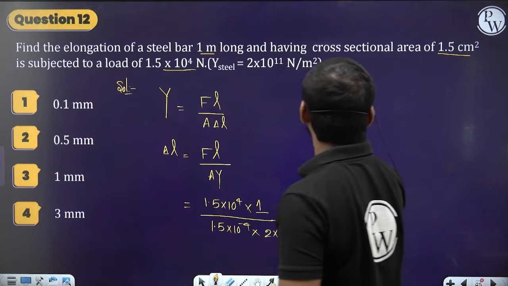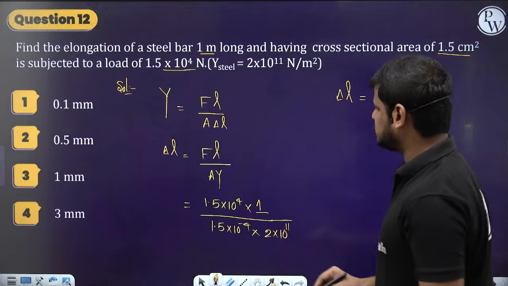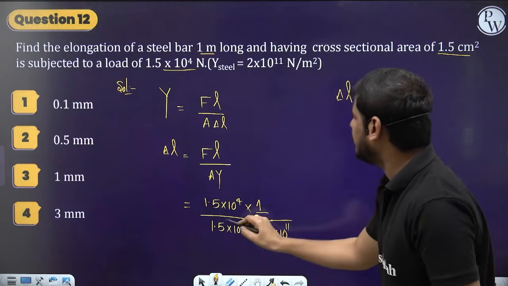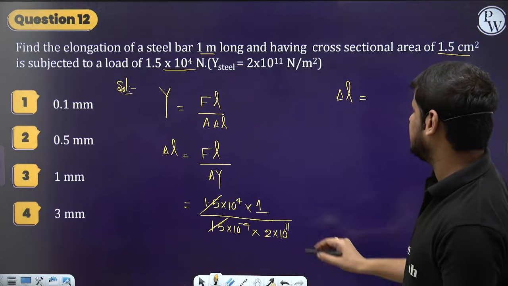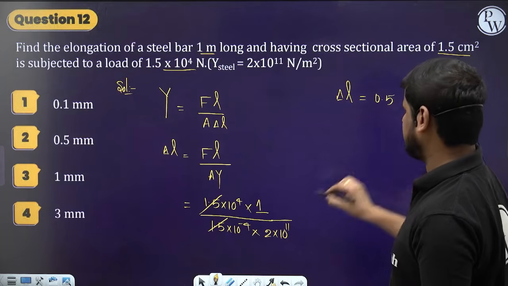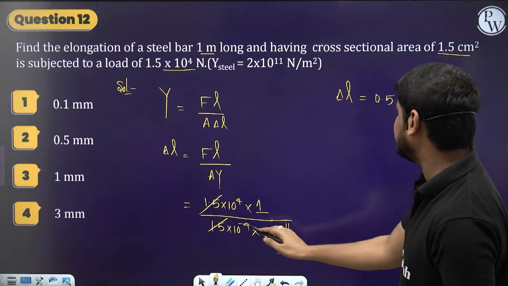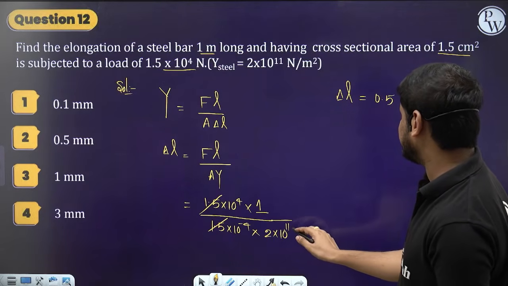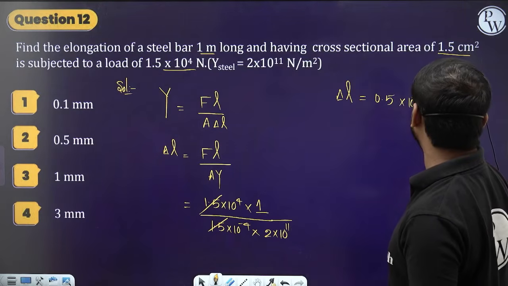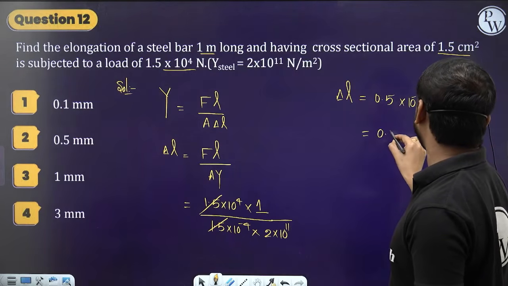Okay, so then delta L is equal to, we can write this as, 1.5 gets cancelled. If we send it to the upside, 1 by 2 means 0.5. 1 by 2 is 0.5. So here 10 to the power minus 7, 10 to the power 7, if it goes up, it is 10 to the power minus 7 into 10 to the power minus 3, which is nothing but 0.5 mm.